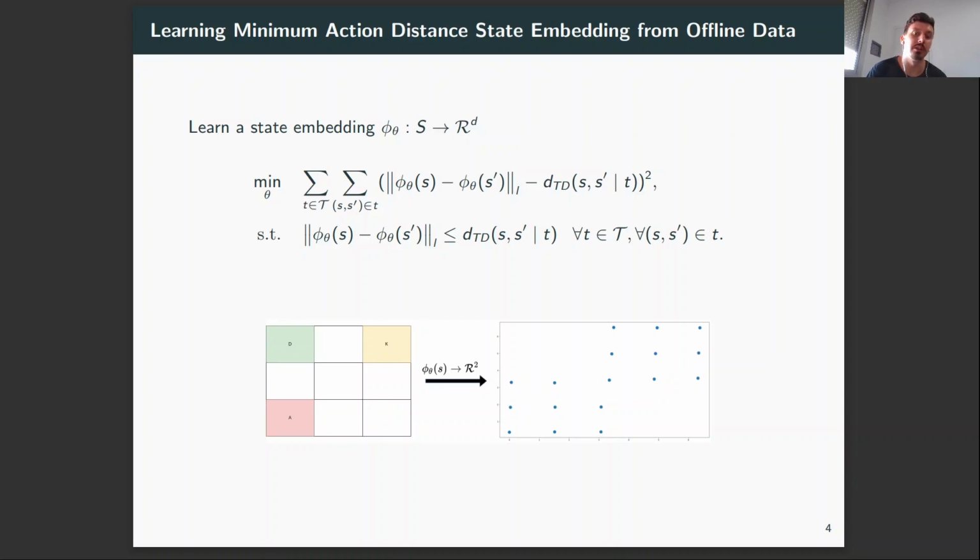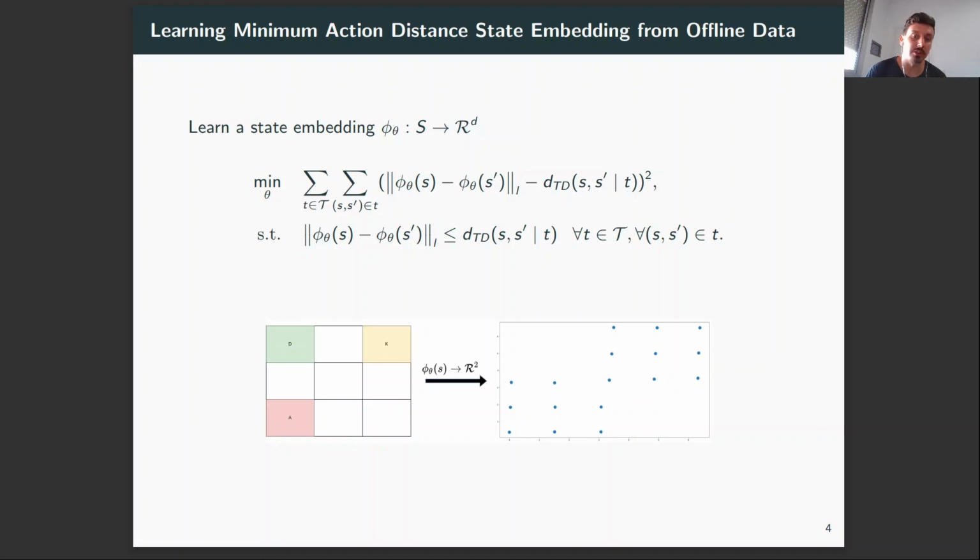Here we are interested in learning a mapping from state to R^D, and the objective is simply saying that the norm distance in the embedding space should match the trajectory distance along the dataset.